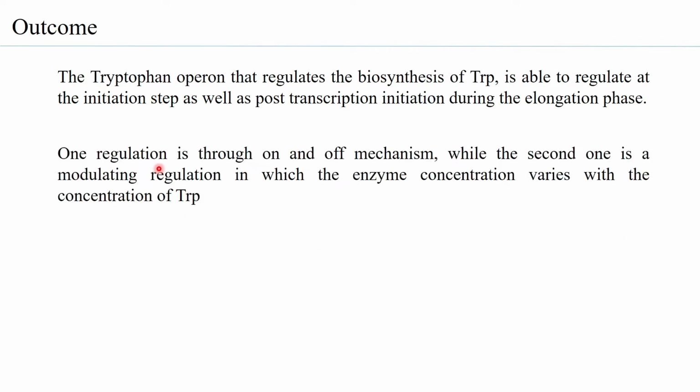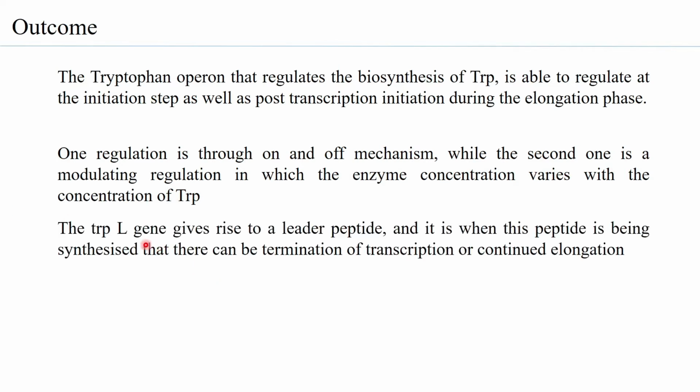Now, one regulation that we already looked at was the on and off mechanism, while the second one is a modulating regulation in which the enzyme concentration varies with the concentration of the tryptophan. The TRPL gene, that is the leader peptide gene, gives rise to a leader peptide, and it is when this peptide is being synthesized that there can be termination of transcription or the elongation can continue.